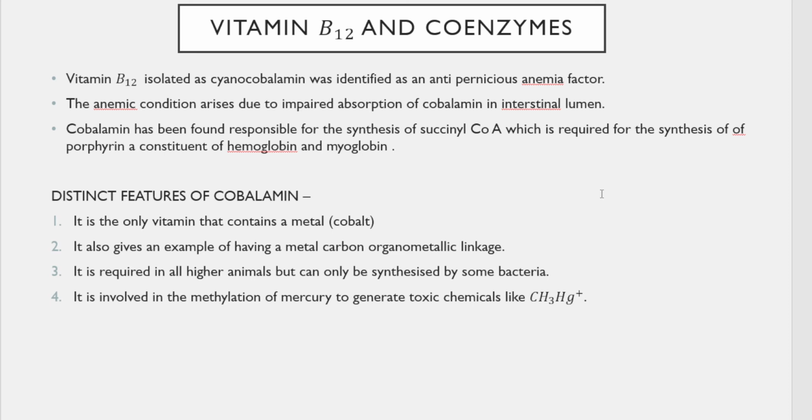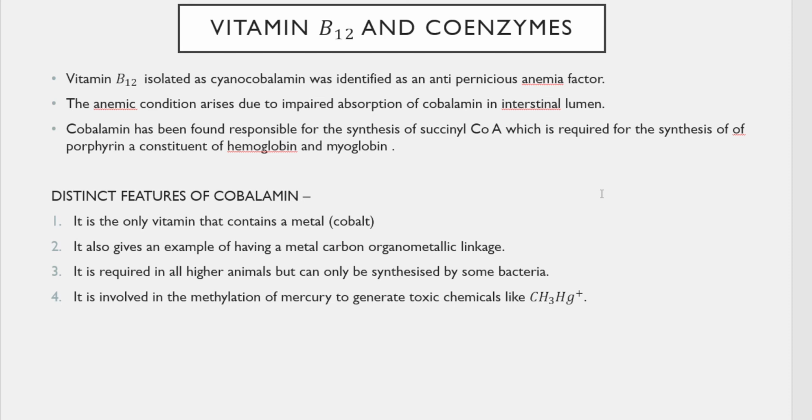You have studied the structure of hemoglobin, correct? It contains the porphyrin ring. That is synthesized from succinyl coenzyme A, which is indirectly synthesized by cobalamin. So if your intestine is not able to absorb enough vitamin B12, then the synthesis of porphyrin that is required for hemoglobin is not possible. That's why the patient will have anemic condition.